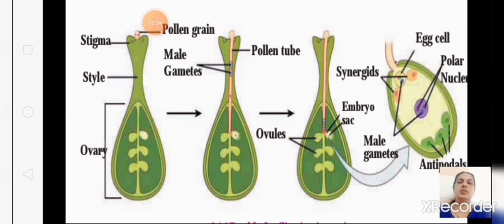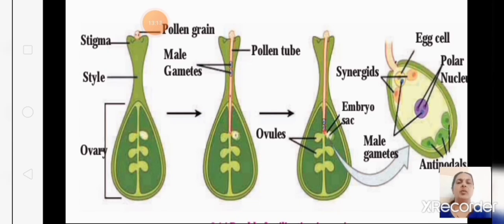So when it goes and reaches the ovules, you can see in the third figure they have marked the ovules. These six are the ovules, and each ovule is made up of what? Embryo sac. You can see the two male gametes come near and the pollen tube bursts open in the embryo sac.